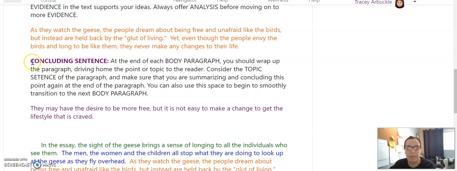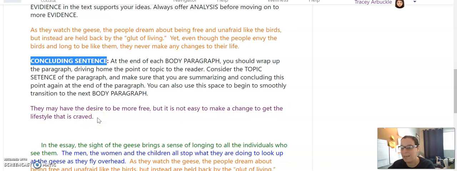You're going to do a concluding sentence, okay? So at the end of each body paragraph, you should wrap up the paragraph, driving home the point or topic to the reader. So basically you're saying, this is what I just proved in this paragraph, and this is similar to my topic sentence, but I'm telling you now that I've proved it. So this person has written, they may have the desire to be more free, but it is not easy to make a change to get the lifestyle that is craved.